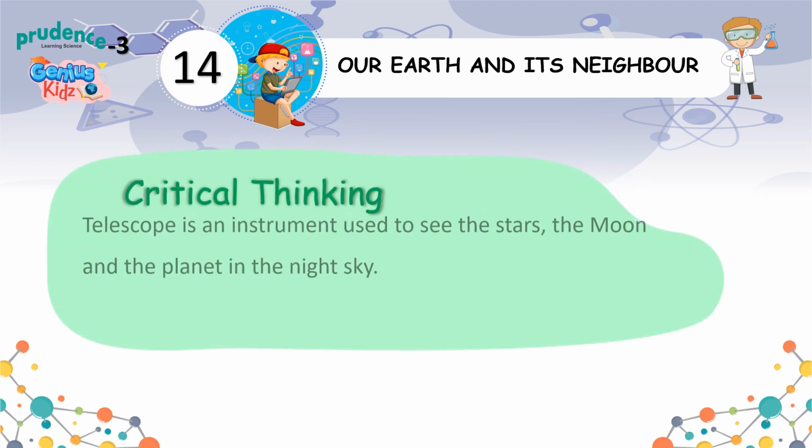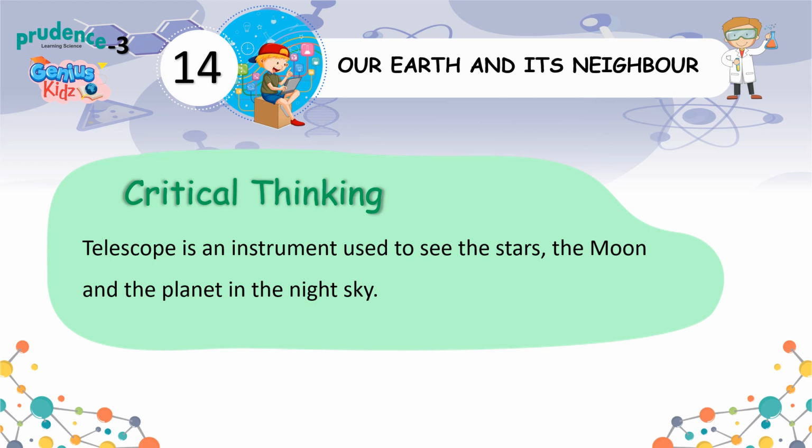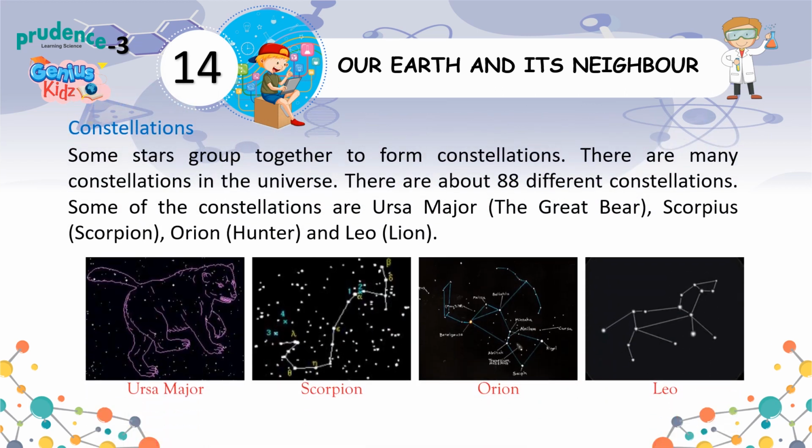Critical thinking. Telescope is an instrument used to see the stars, the moon and the planets in the night sky. Constellations. Some stars group together to form constellations. There are many constellations in the universe. There are about 88 different constellations. Some of the constellations are Ursa Major, the Great Bear; Scorpius, Scorpion; Orion, Hunter; and Leo, Lion.